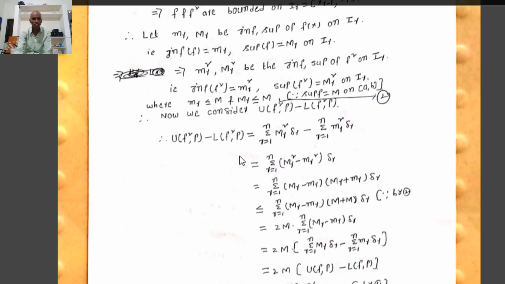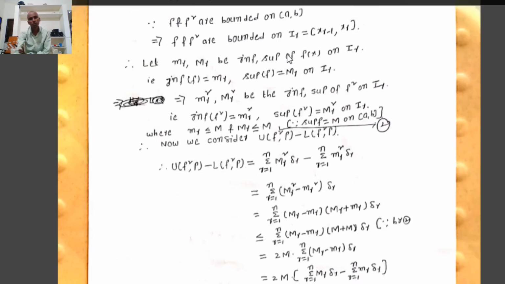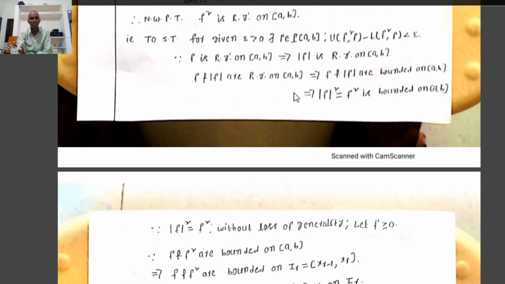What is the relation between small m_r, capital M_r, and capital M, where capital M is the supremum of f(x) on [a, b]? Always the infimum is less than or equal to the supremum. That implies on any subinterval small m_r is less than or equal to capital M_r, which is also less than or equal to capital M, since M is the supremum of f(x) on [a, b]. Now we have to prove that U(f squared, P) minus L(f squared, P) is less than epsilon.